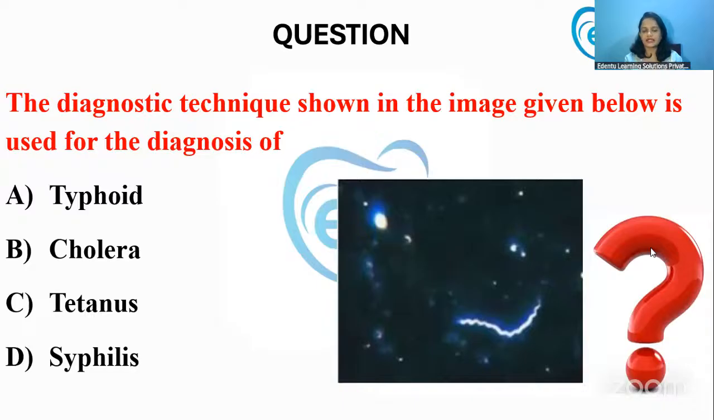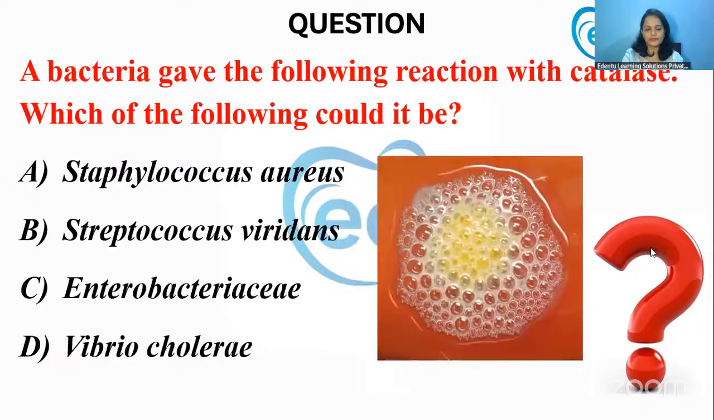Now, the diagnostic technique shown in the image given below is used for identifying a spirochete. A fluorescent dye is used to identify the motile spirochete. Among these, the spirochete is option D, syphilis. For identification of Treponema pallidum, which is a spirochete, we can use this diagnostic technique, which is a fluorescent dye technique.